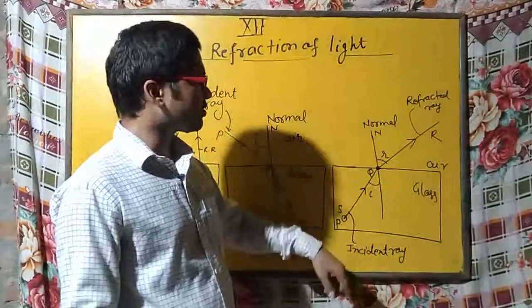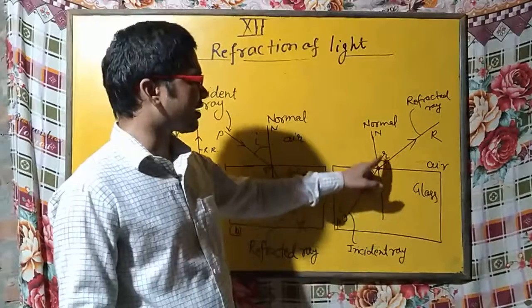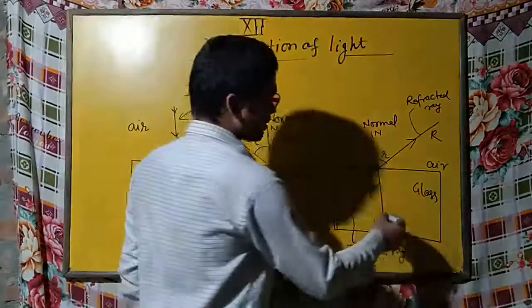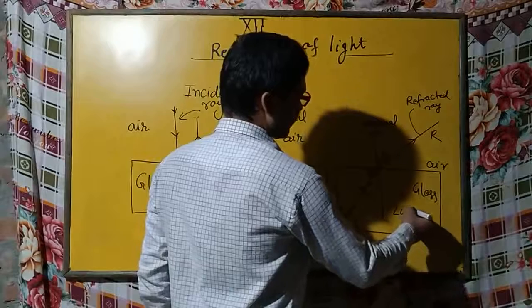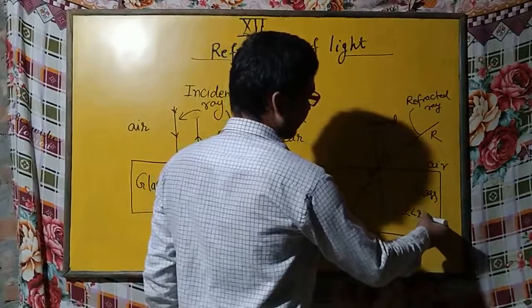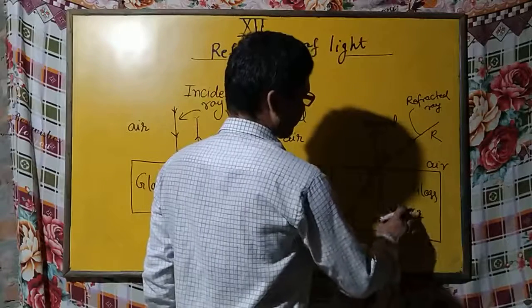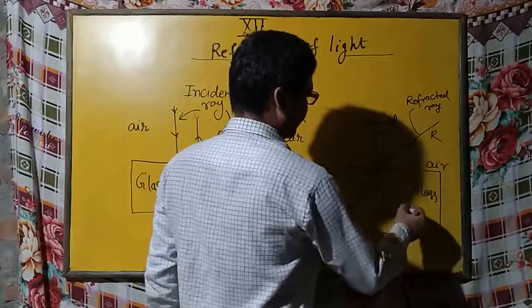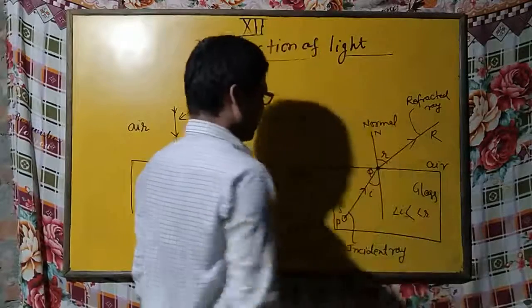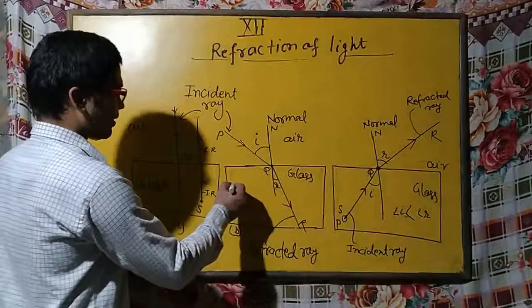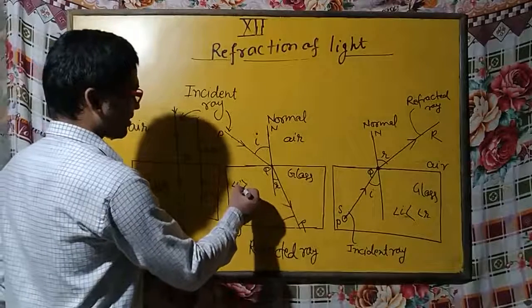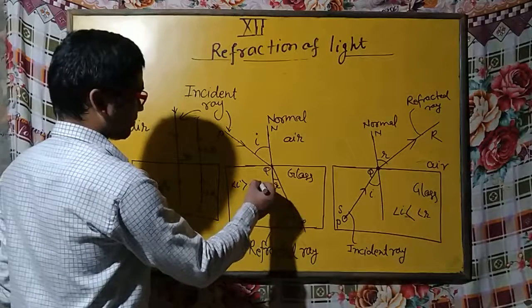So in this case, you can see angle I is less than angle R. So here you can write angle I is less than angle R, and here you can write angle I is greater than angle R.